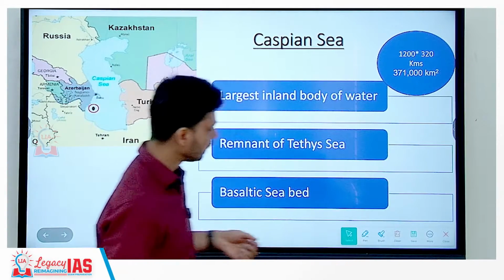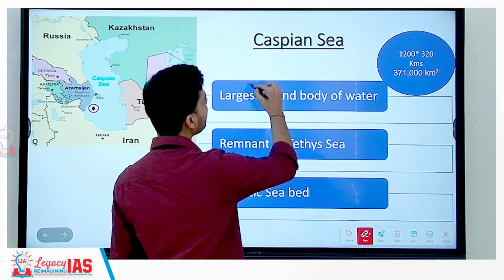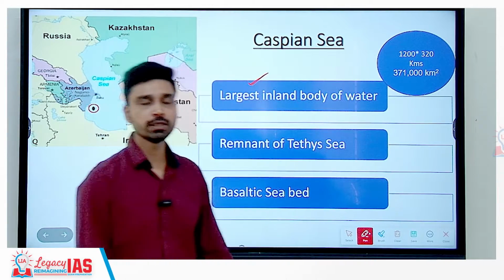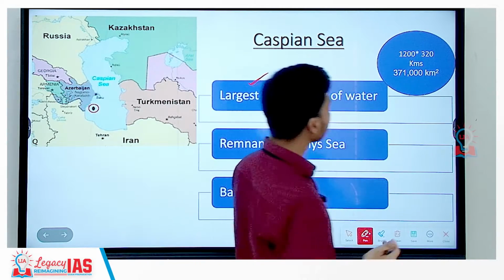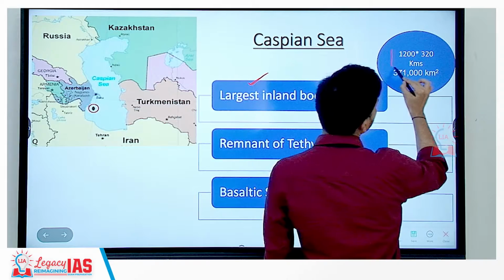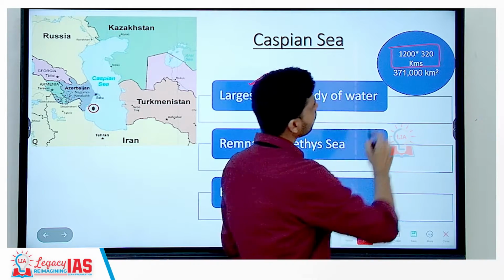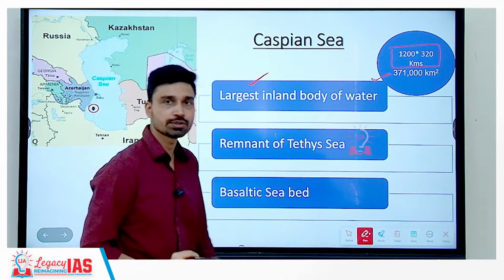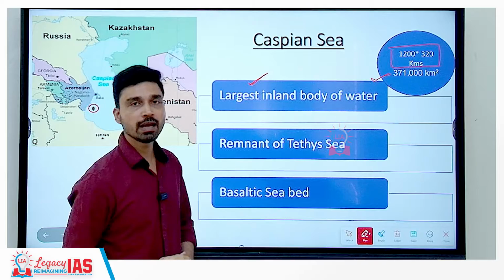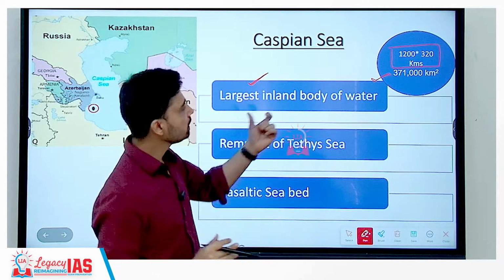Coming further to Iran, we have again the largest inland body of water on the earth. It is called the Caspian Sea. If you look at the expanse of the Caspian Sea, the length and width is about 1200 by 320 kilometers, covering an area of almost 371,000 square kilometers. Again, if you compare it with Lake Baikal, it is almost 11 times greater in size than Lake Baikal.